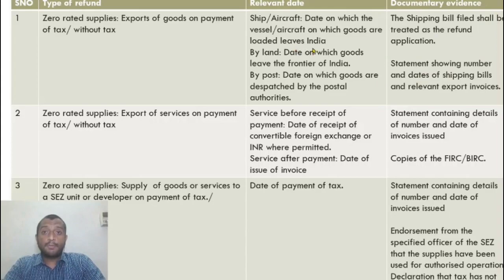Now, in case of without payment of tax, I will take the refund of the input tax credit which has not been utilized. So for that, what are the documents that need to be attached? Statement showing the number and dates of shipping bills and relevant export invoices. So I have to give a statement which shows the date of invoice which has been exported, the invoice number, and the shipping bill for that particular invoice. So these details have to be attached in RFD01 if I'm filing a refund application. So here these have to be specifically attached.